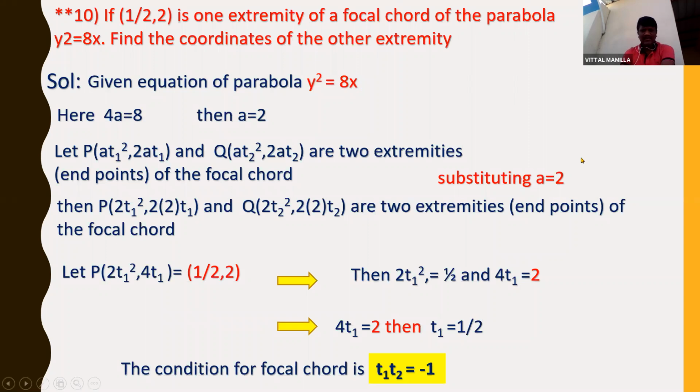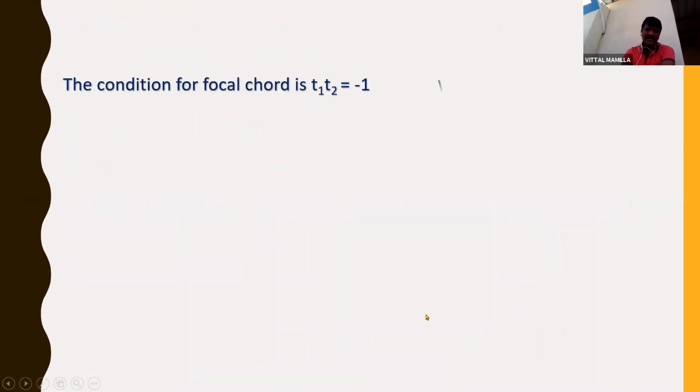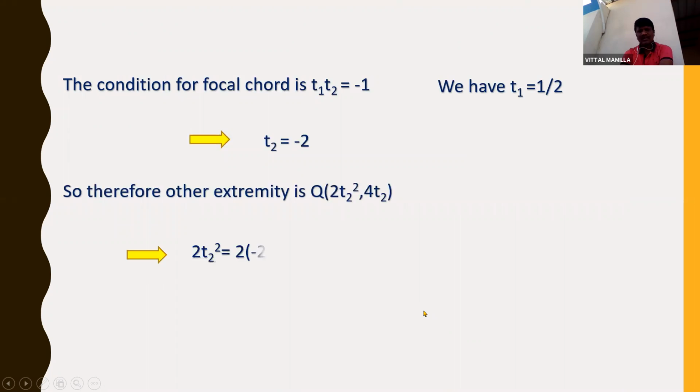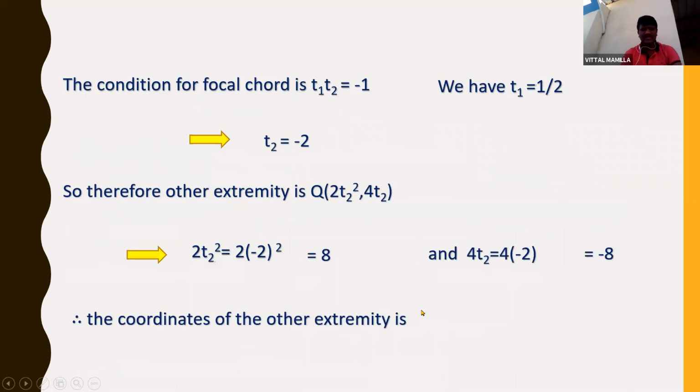Given the equation, I should assume two extremities, and finding the T1 value, T1 T2 is equal to -1, then finding T1 and T2 values, then substituting, I'll get the coordinates of the extremity. Okay, students? Right.